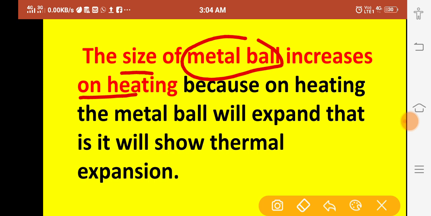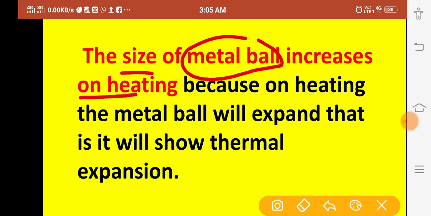Dear students, if you will heat the solid material, and especially metals, because metals are good conductors of heat and electricity, then what will happen? Its size will increase. It will expand.